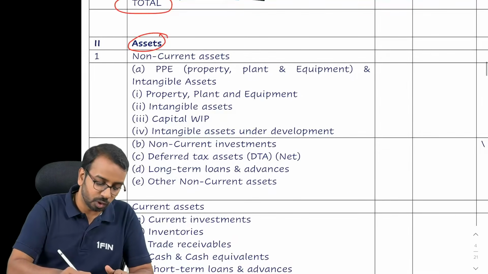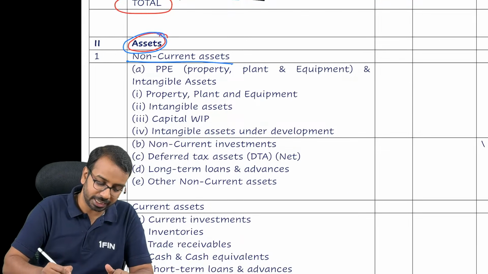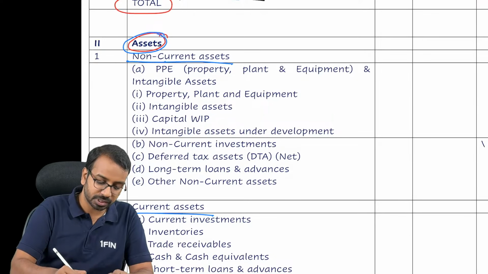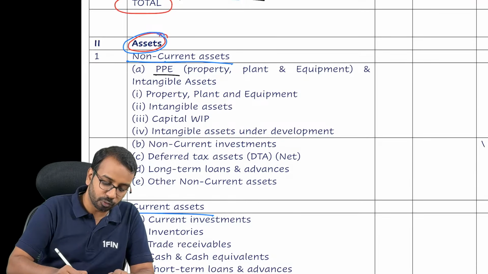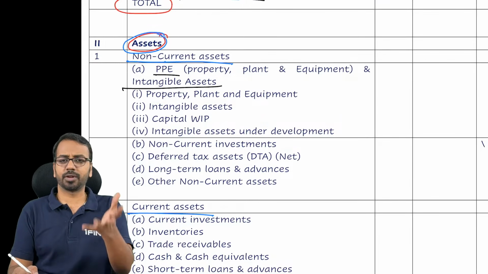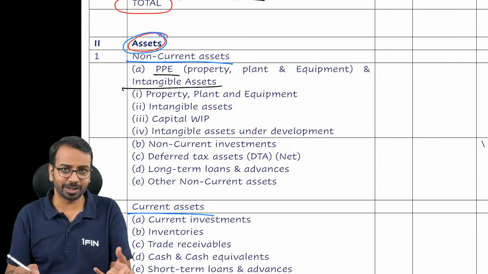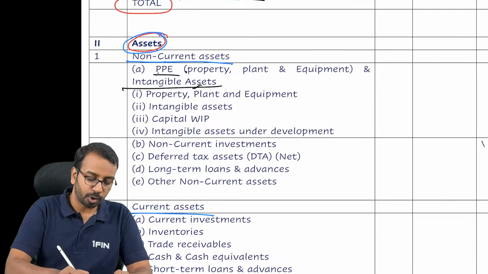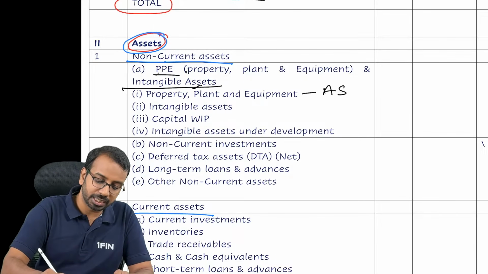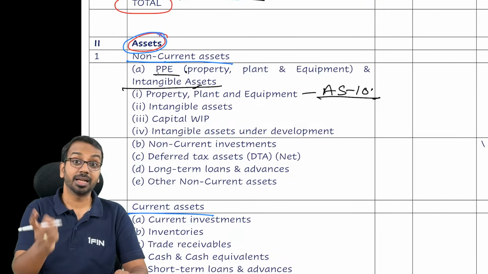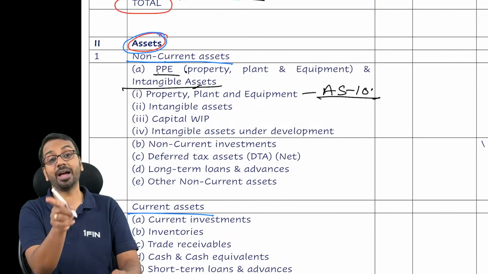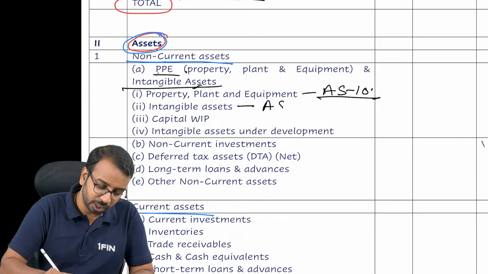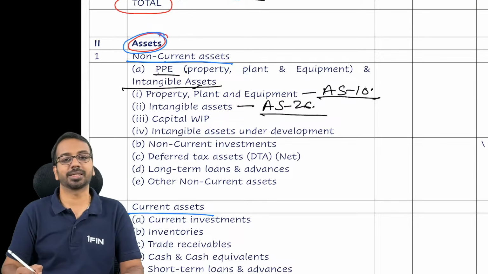Then we have on the asset side, first non-current asset, then current asset. Under non-current asset, first is property, plant and equipment and intangible assets. All of you have learned about fixed assets, property, plant and equipment and intangible asset. So that will be coming up here. Property, plant and equipment we will learn in Accounting Standard 10. See, for most of the items we have a respective accounting standard. Then intangible assets we will learn in Accounting Standard 26.